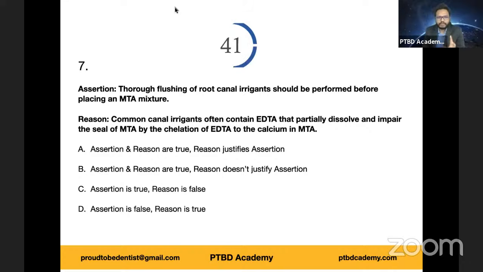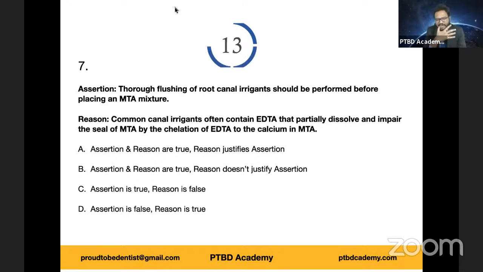So it's important that flushing of root canal irrigants should be performed before placing an MTA mixture for this very reason, okay? Common root canal irrigants contain EDTA that dissolve and impair the seal of MTA by chelation of EDTA to calcium in MTA. Do make a note of it, or just keep this in mind. Consider this very, very important.